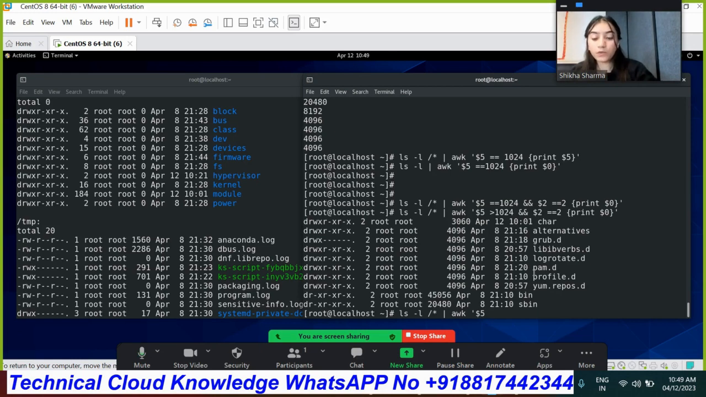Here we need to write the or option. Or refers to the pipe symbol. Then you need to write field number 2, and I want content which is equal to 6 links, and then print this content.